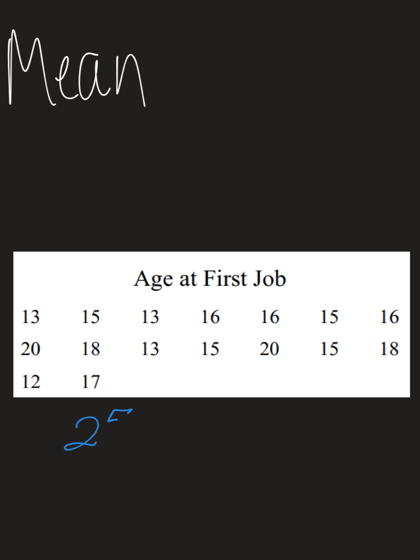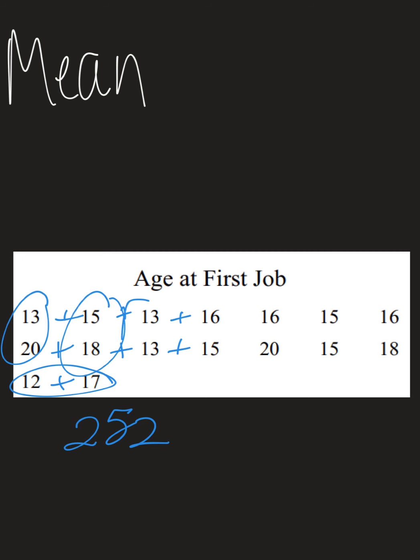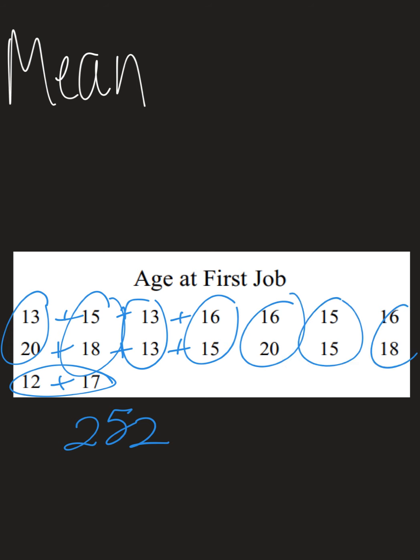So I get 252 when I add up all of these. Okay? Counting, I have 2, 4, 6, 8, 10, 12, 14, 16 people who are surveyed to find this age at first job. So I have 252 divided by those 16. That gives us 15.75. So in other words, 15 3/4 years.